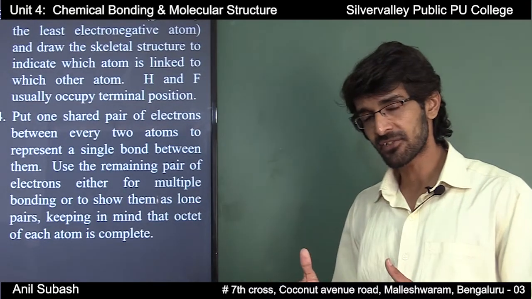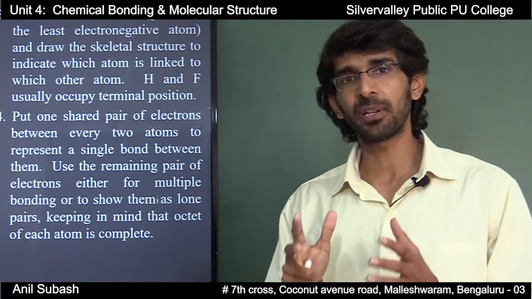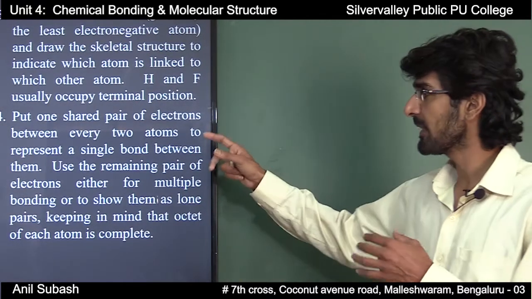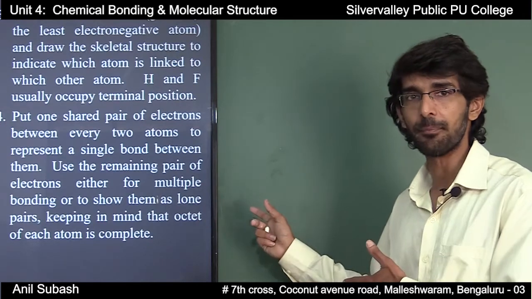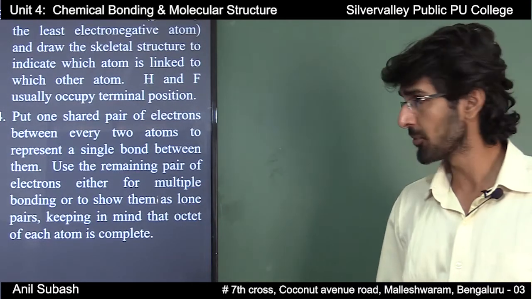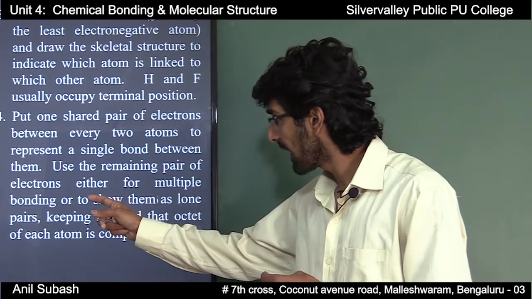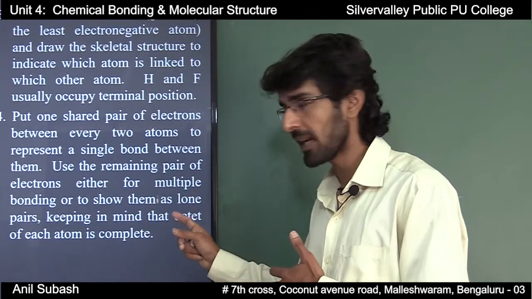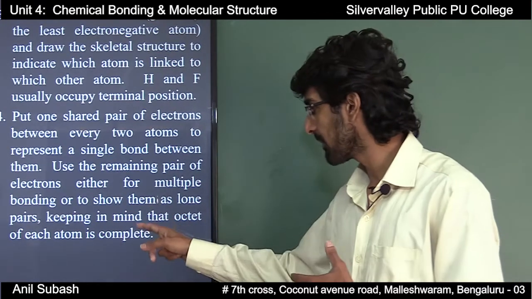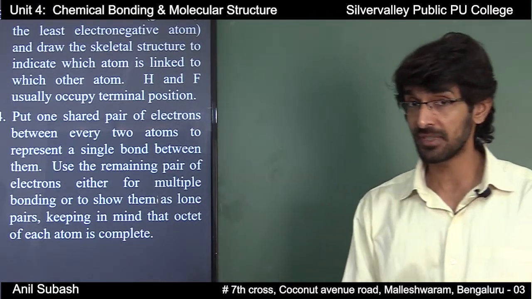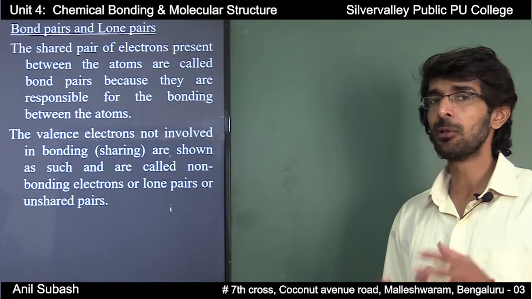After writing the skeletal structure, you are supposed to first put one shared pair of electrons between every 2 atoms so that it represents a single bond between them. And next, what are you supposed to do? You are supposed to use the remaining pair of electrons either for multiple bonding or to show them as lone pairs, keeping in mind that octet of each atom is complete. We just came across a new word, lone pair.